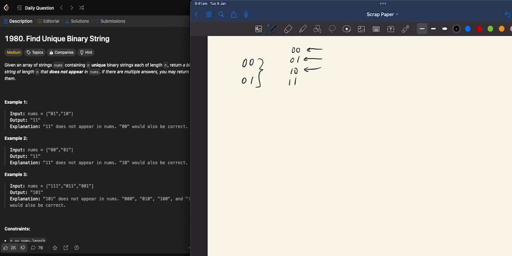What is the time complexity for this? Assuming that the check here is O(1), because we can just use a set, and we only have n elements in nums, at most we have to check n plus 1 different combinations.